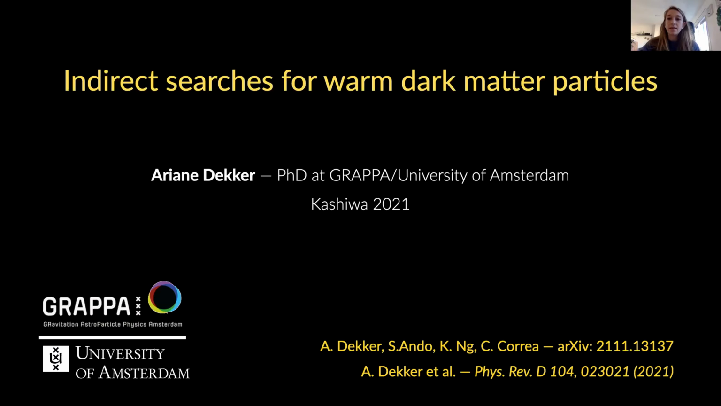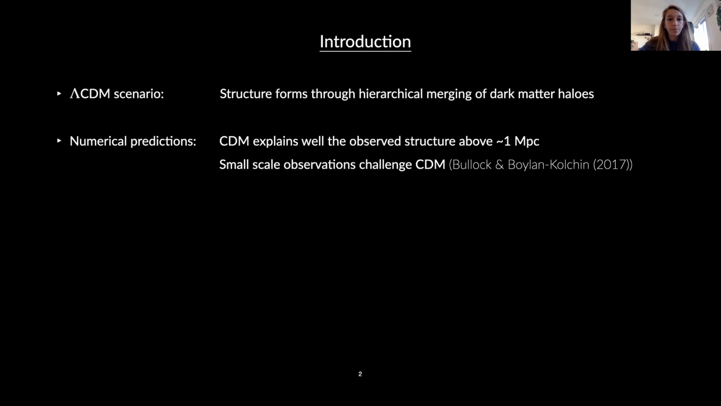In this work we test warm dark matter models by using Milky Way satellite observations. So to give a brief introduction, in the standard lambda CDM cosmological model, structure forms through hierarchical merging of dark matter halos, in which smaller halos collapse first and merge to form larger systems, and then baryonic matter can settle within these halos and form galaxies.